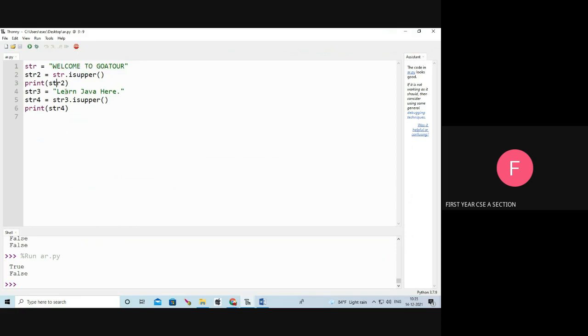Next, here str3 equal to learn Java here. str3.isupper(). Whether all the characters in str3 are uppercase? No, it returns false. See the output: first one true, second one false.